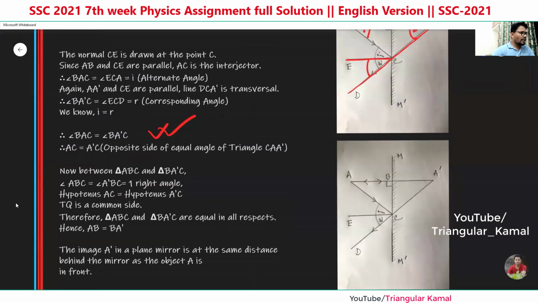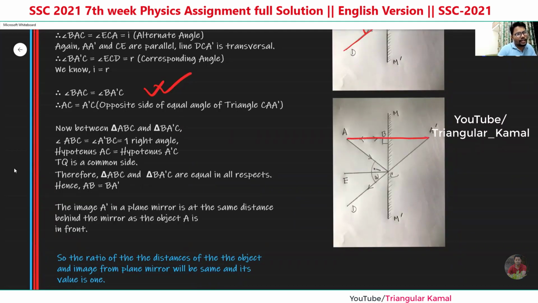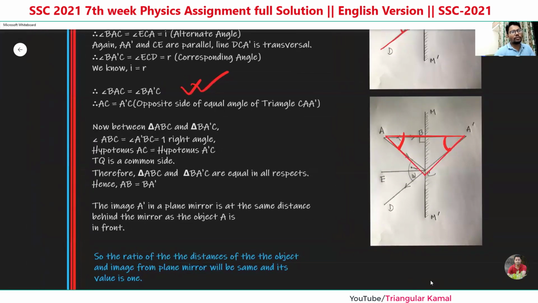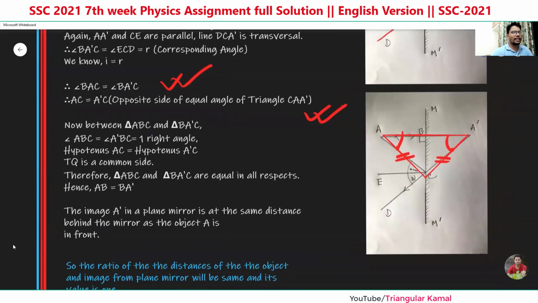So now, if we consider this a triangle, here the two angles are the same. When two angles are the same in a triangle, according to the fundamental theorem of triangles, their opposite sides must be the same. When two angles are the same, their opposite sides must be the same. So now we just make the relations between the two angles. Okay, now another point here.